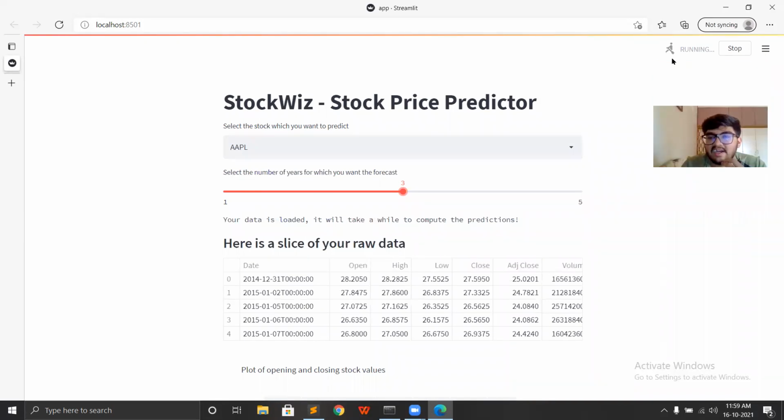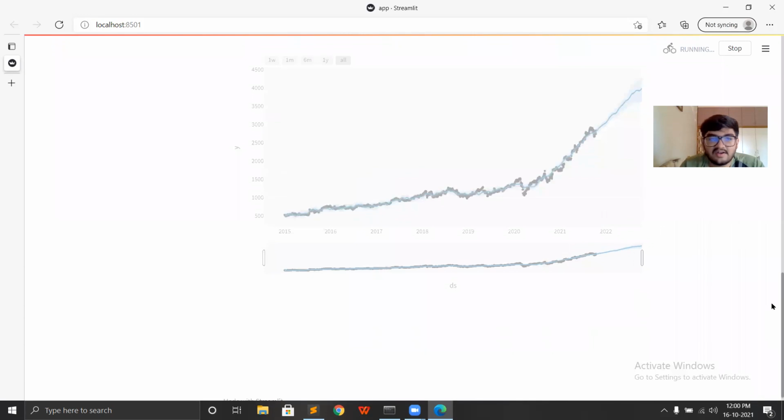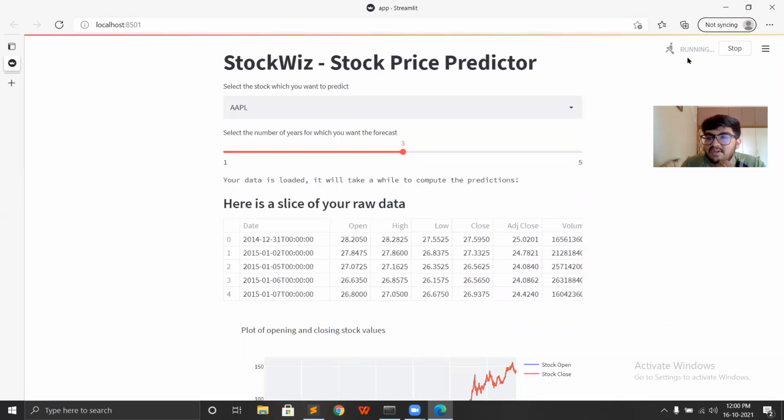We can see on the top right hand corner that the web app is under execution, and also we can monitor the state, like the message currently being displayed is your data is loaded, which we had specified when our data was loaded from the Y Finance API, and currently the predictions are being made. We can see that the previous predictions are being dulled, and the state will change from running to executed once the execution is over.